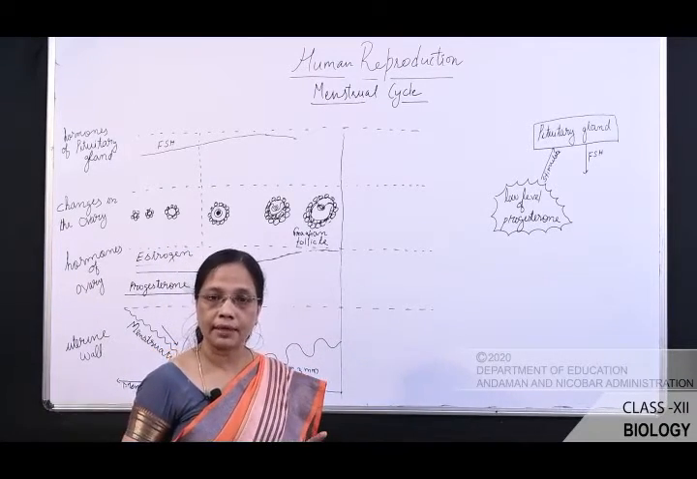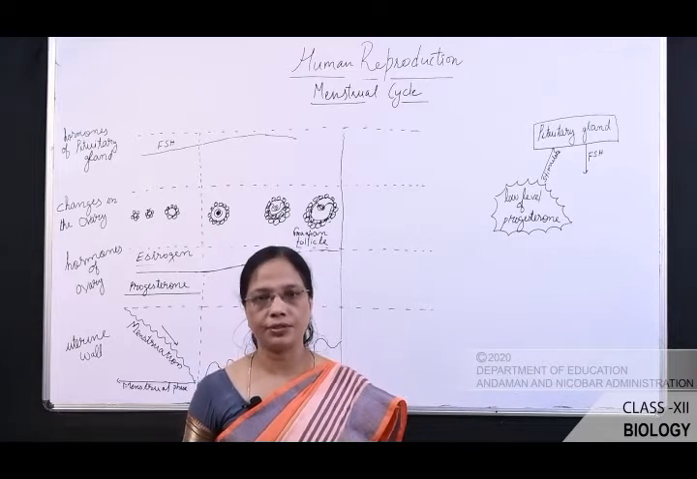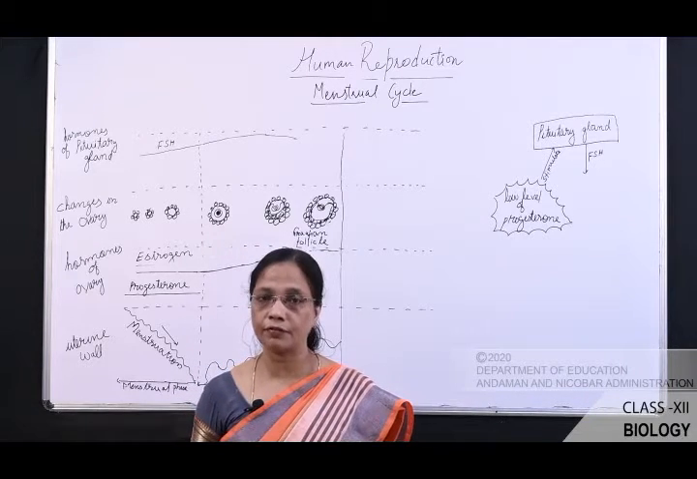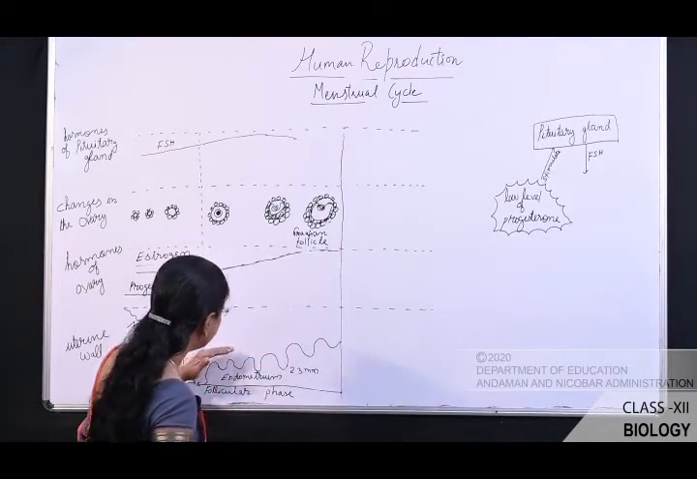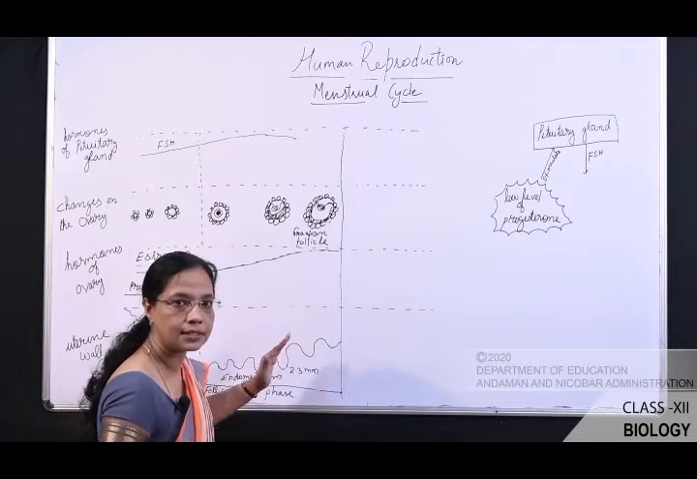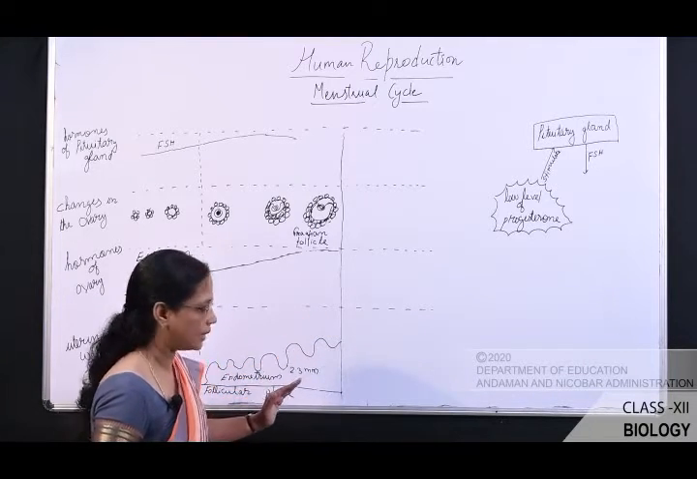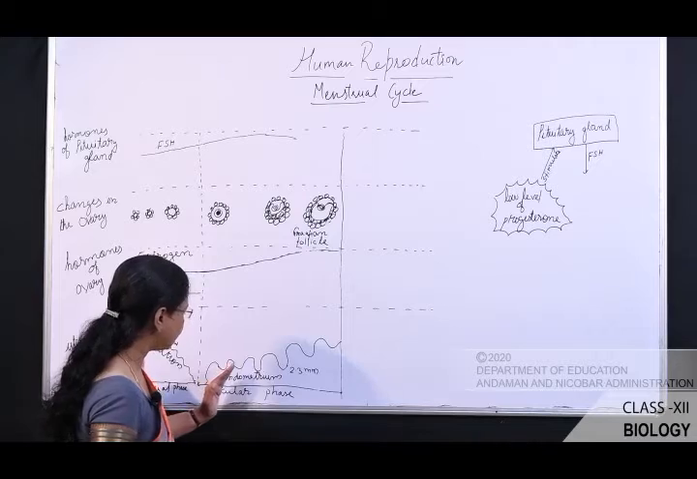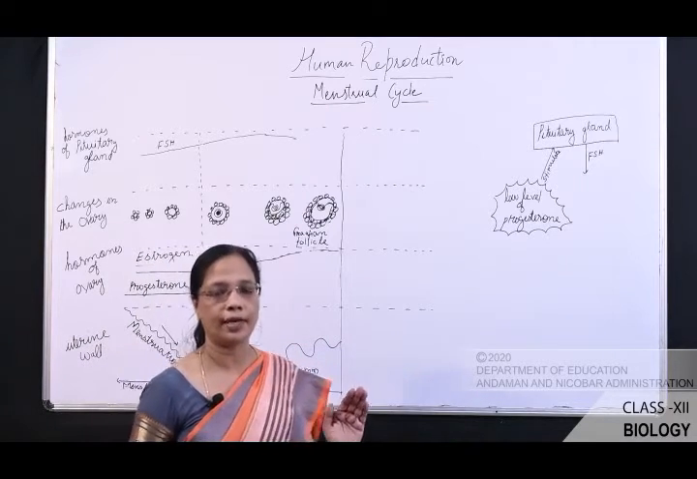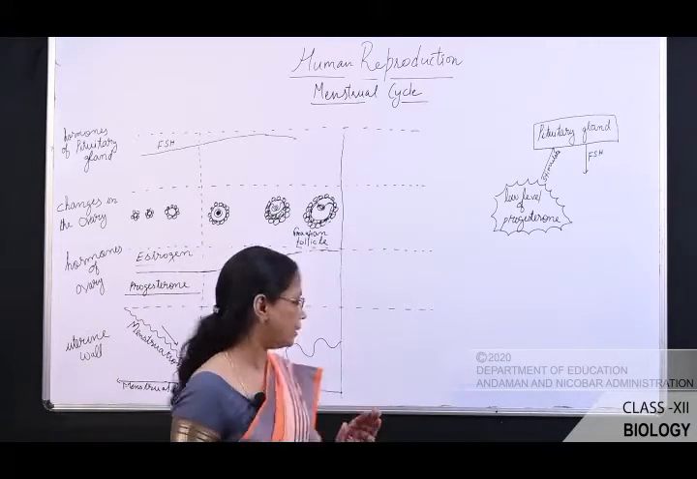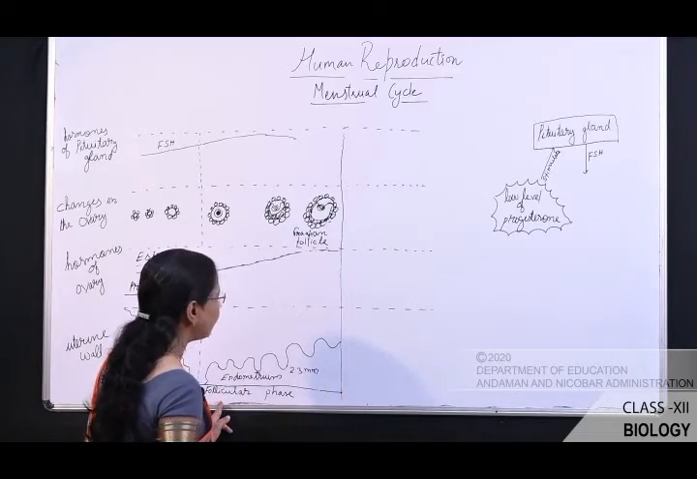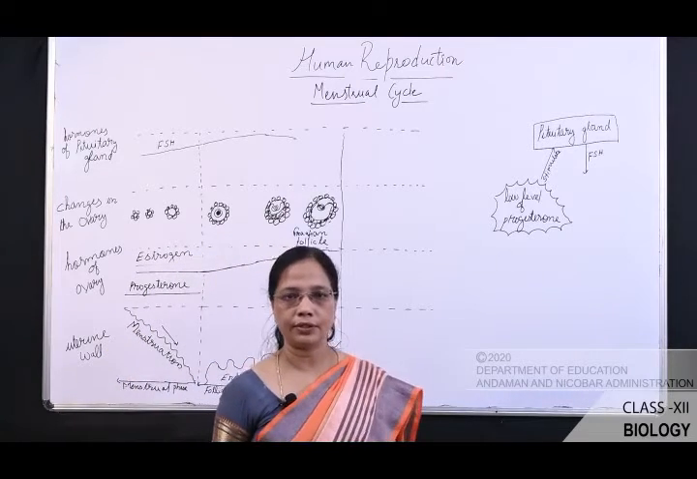One more name is there. It is also known as proliferative phase. Why it is called proliferative phase? Because the endometrium is started to thick. That is, a repairing process is taking place. That means we can say there is a proliferation of endometrium. That is why it is known as the follicular phase or proliferative phase.